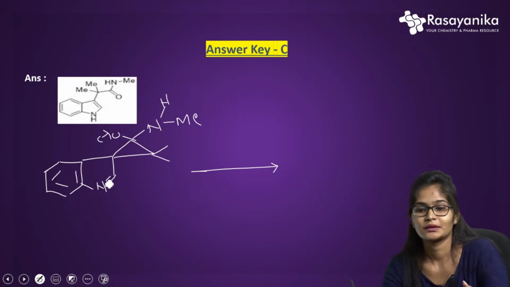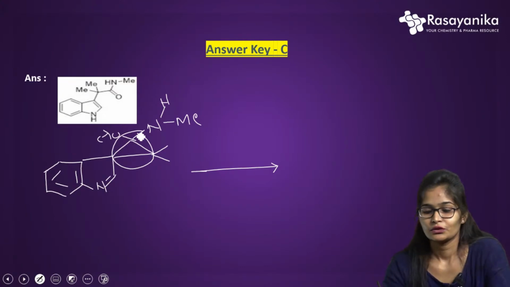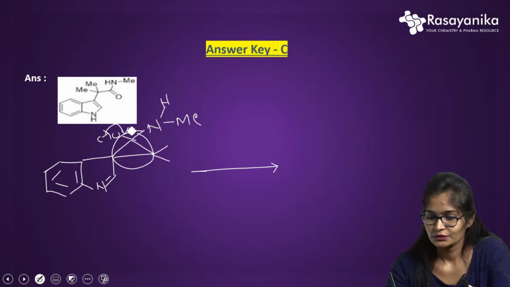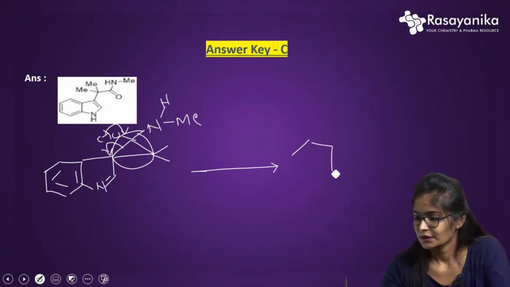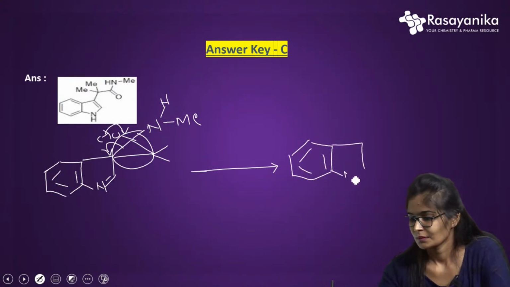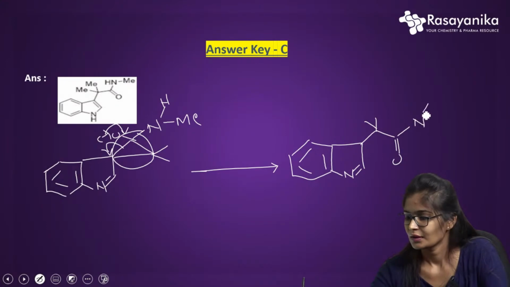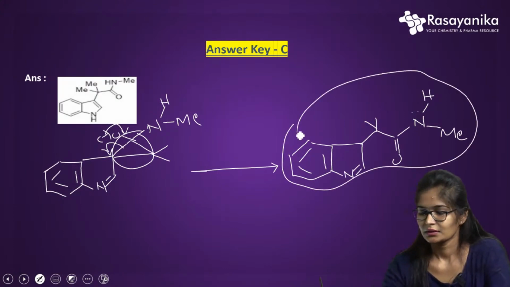So I have to break the 3-member ring now. In order to break that, I have to donate these electrons back to oxygen. Then automatically the bond will be broken here. Okay, so what I will get is CH3 CO NH Me. Okay, so this is my final product.